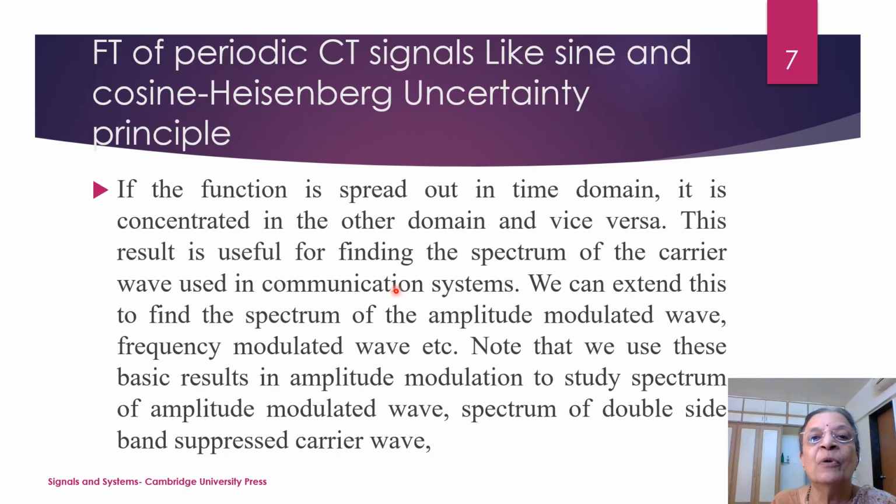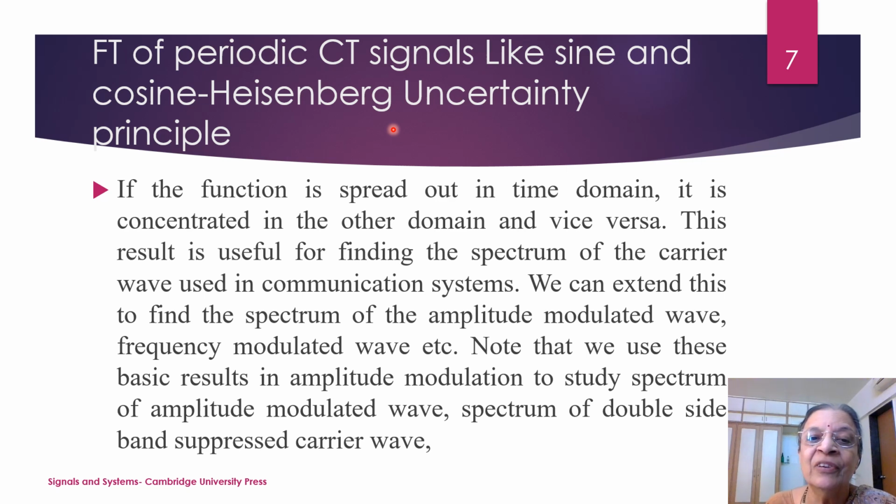Now, Fourier transform of periodic CT signals like sine and cosine function. When we consider sine function and cosine function, they are well spread out in time domain because the sine function exists from t equal to minus infinity to t equal to plus infinity. Now, the result is useful for finding the spectrum of the carrier wave in the communication signal. When we consider communication systems, we have one carrier and there is one modulating signal.